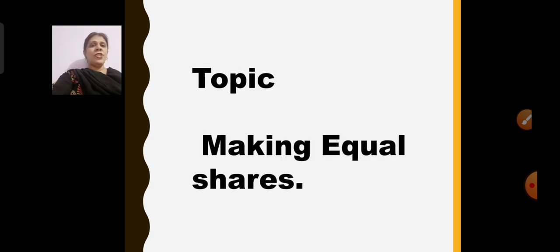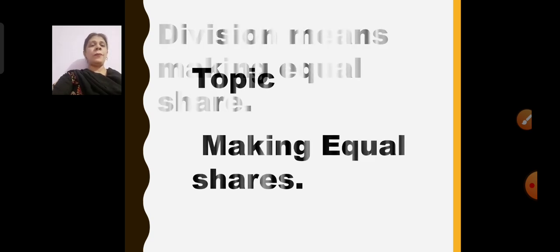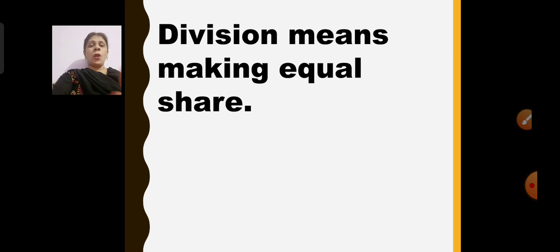Now, the topic in division today we will be learning is making equal shares. That is how to make equal shares in division. Now, children, division means what? Division means making equal shares. Division is a concept in which you take a particular number and divide it into equal shares.